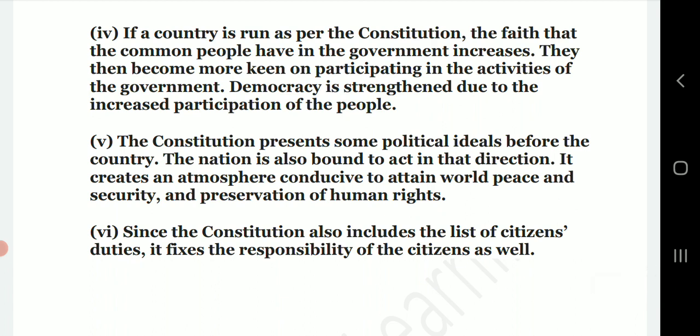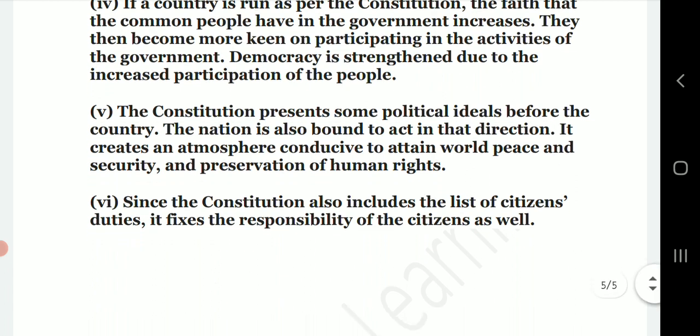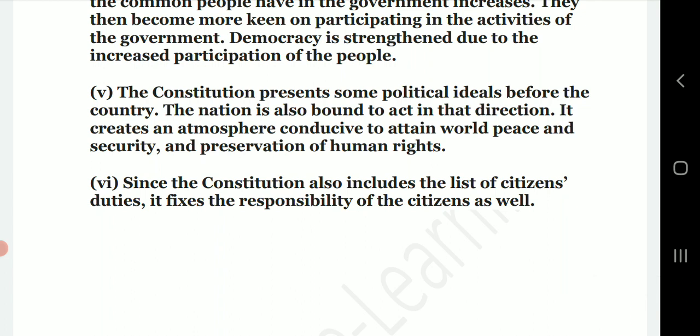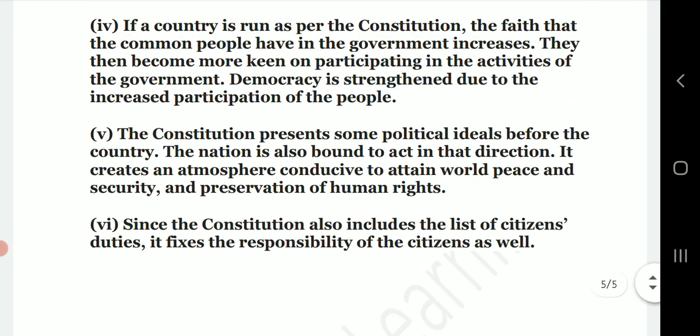Then the constitution presented some political ideas before the country. The nation is also bound to act in a direction that creates an atmosphere conducive to attaining world peace and security and preservation of human rights. Since the constitution also includes the list of citizens' duties, it fixes the responsibilities of the citizens as well.